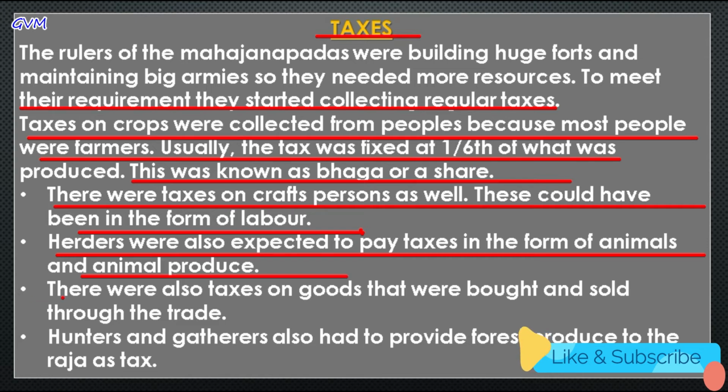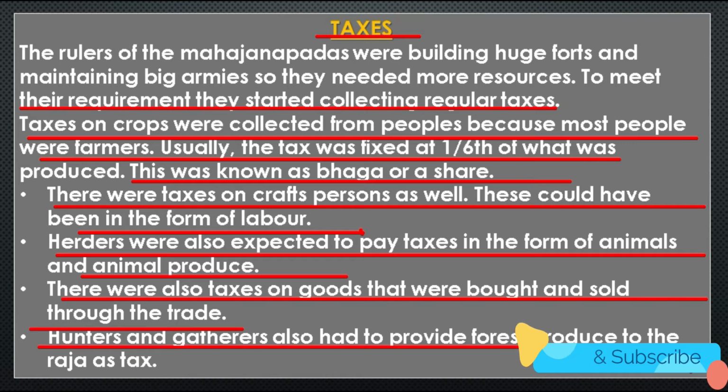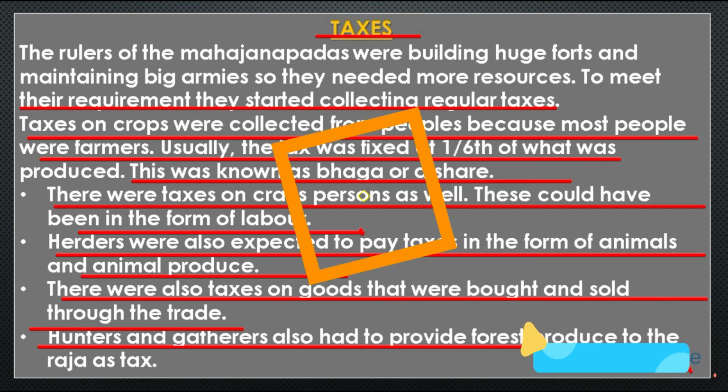In the same way, taxes were also collected from the goods that were bought and sold through trade. Now students, another source of income of rulers was the hunters and gatherers, and they paid taxes in the form of forest produce. It means they had to provide the forest produce to the Raja in the form of taxes.